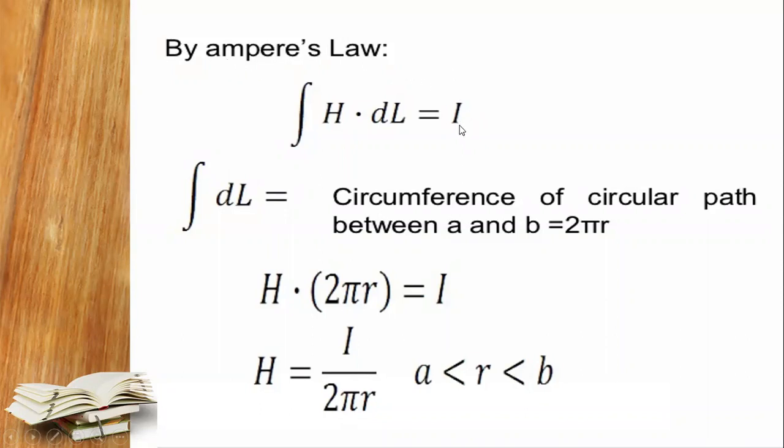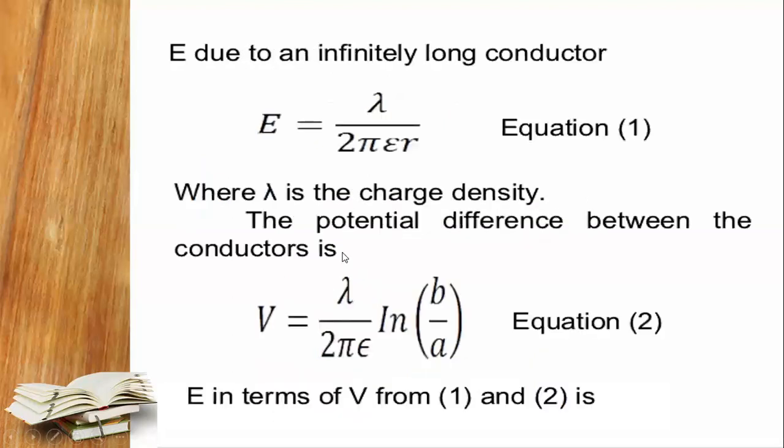With the help of that, you can find the enclosed current, how much current is flowing in the cable and what is the radius, and we know very well how many layers are there in the cable. That is too important. So here the radius lies between the two circles, outer and inner, that is nothing but A and B, and H you can find easily. That is, the magnetic field is equal to I divided by 2 pi r.